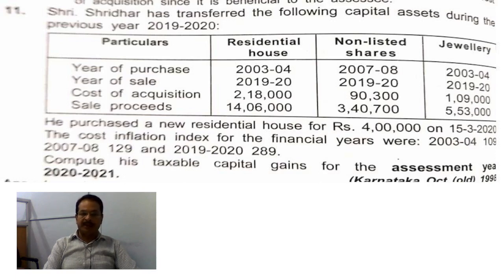Now total of the outer column. Long-term capital gain taxable in the case of residential house 4,28,000, non-listed shares 1,38,400, jewelry 2,64,000. So total taxable capital gains 8,30,400.